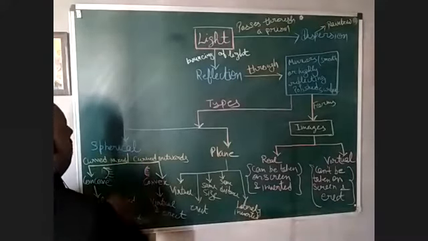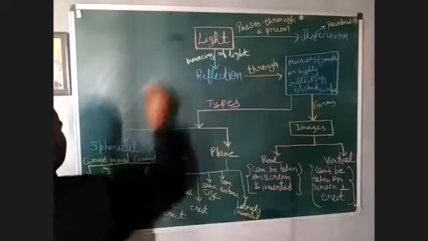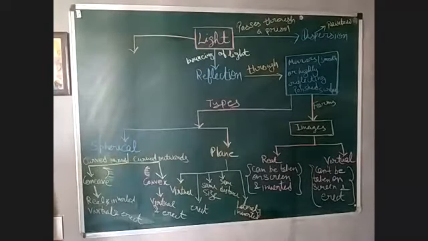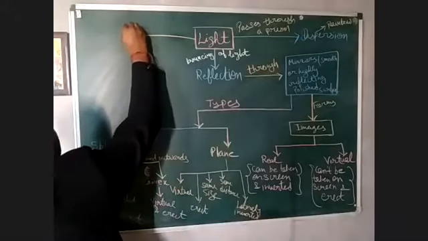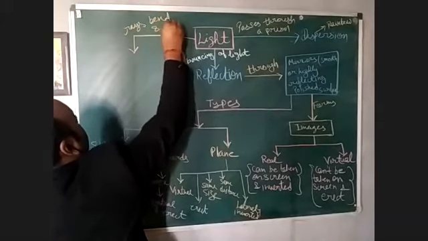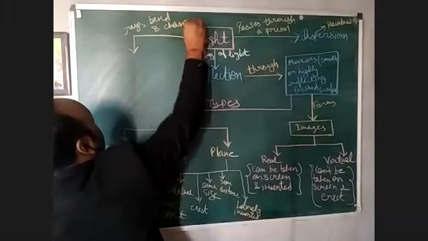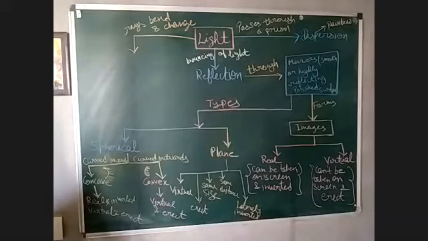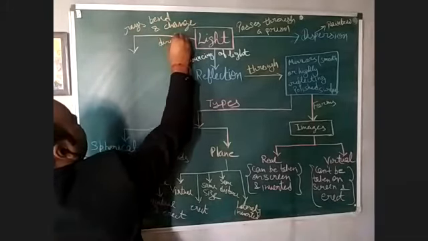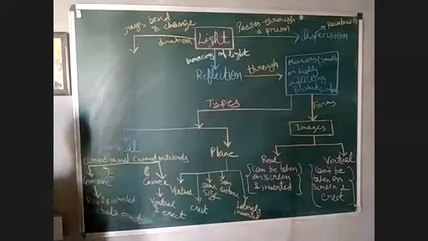Now just information about another phenomenon, that is refraction. When does it occur? When rays bend and change their direction. This is a new phenomenon that you will study in class 10th.